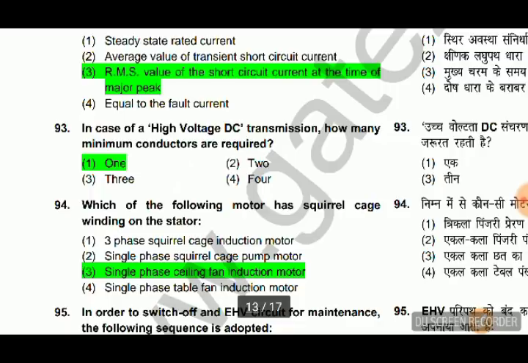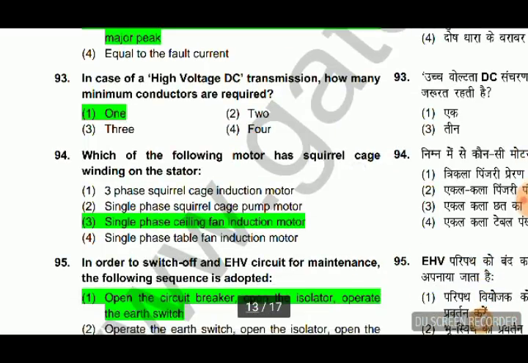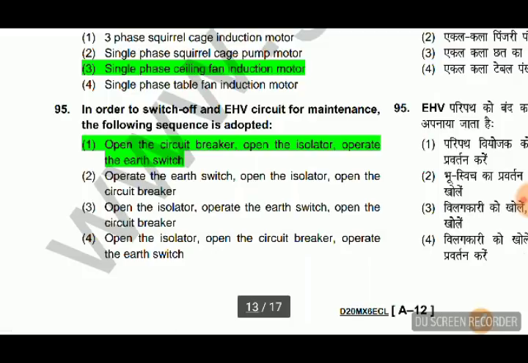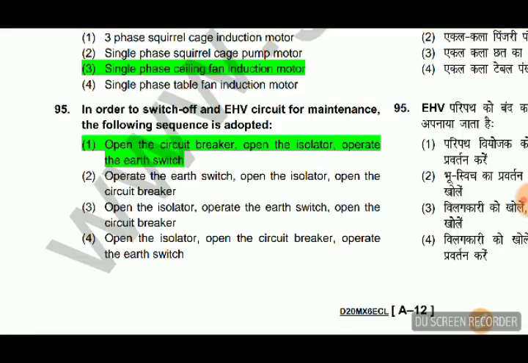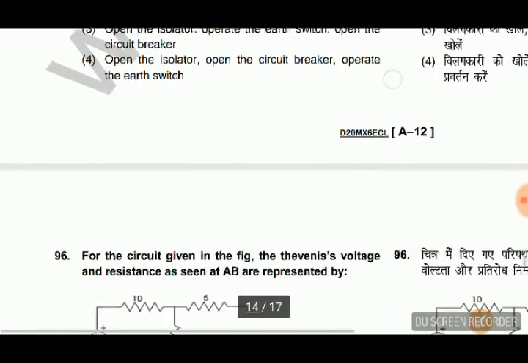In case of a high voltage DC transmission, how many minimum conductors are required? Minimum conductor required is 1. That is monopolar link. Which of the following motors has a squirrel cage winding on the stator? Sorry. So it is single phase ceiling fan induction motor. The 95. In order to switch off an extra high voltage circuit for maintenance, the following sequence is adopted. So first open the circuit breaker, then open the isolator, then operate the earth switch.